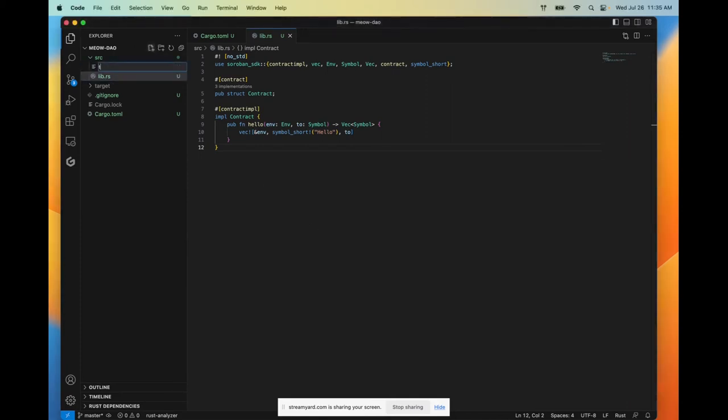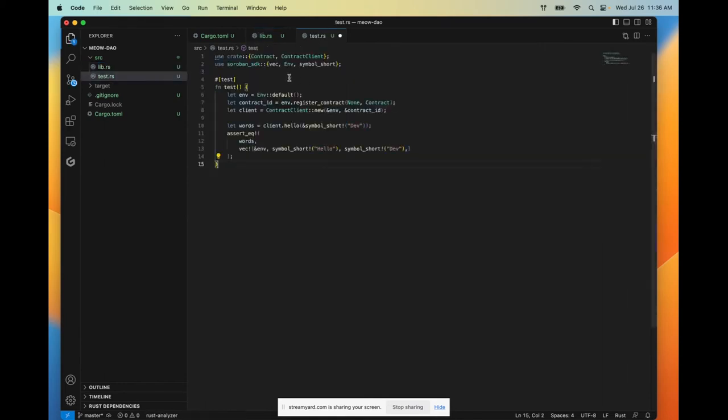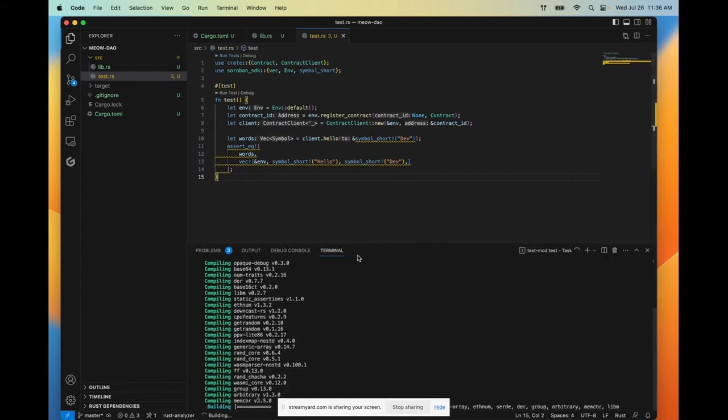So in order to do this, we're going to create a new file called test.rs. I'm going to copy in the test code that you can find on the Soroban docs Hello World setup page. I'm not going to walk through it at the moment, but we're going to add one more little piece of code now to the end of our smart contract, and we're going to run this test. And so that's going to run in our terminal.